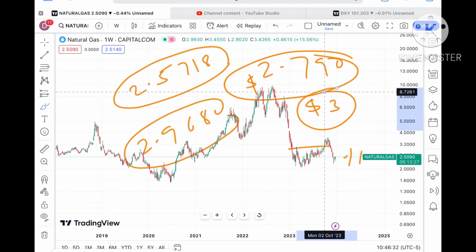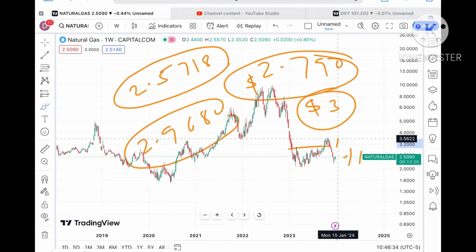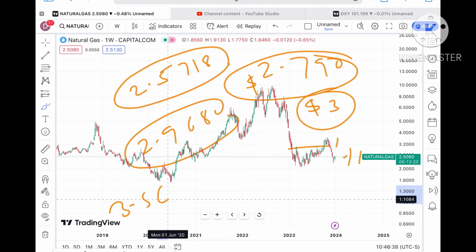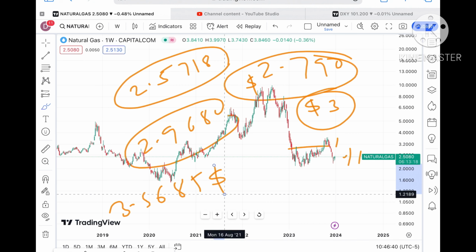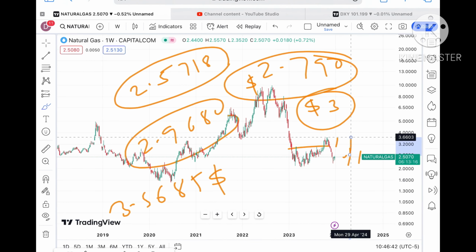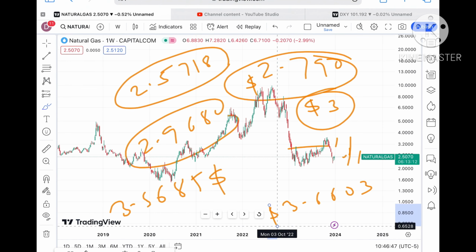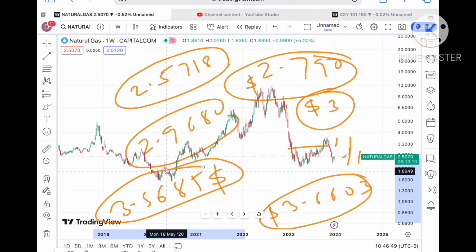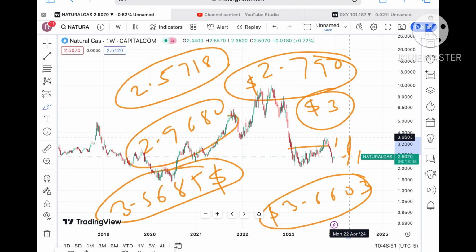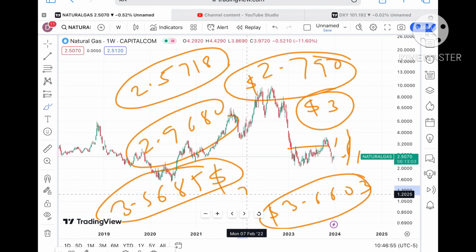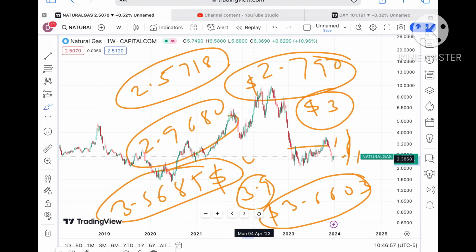As soon as it starts going above a level of 3, there is a probability of touching a level of $3.5685. And if that level sustains, there is a probability of crossing a level of around 3.6603. Once the price starts moving above this level, we can see further upside movement, and then there are higher chances that it will go towards a level of 3.9 to a level of $4.1.